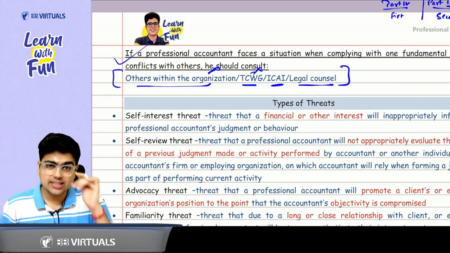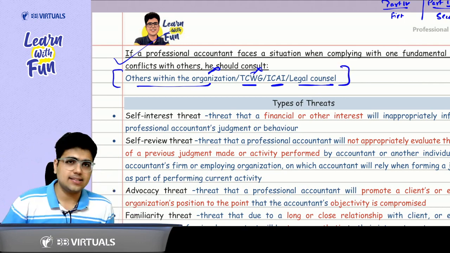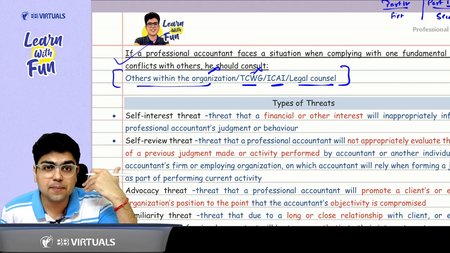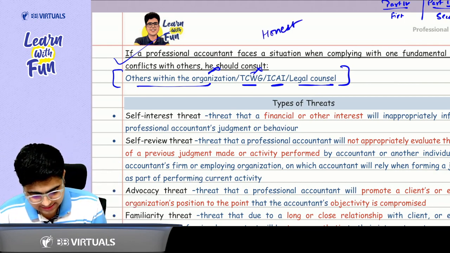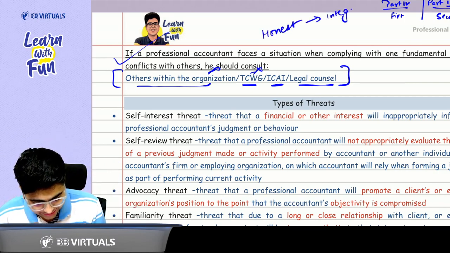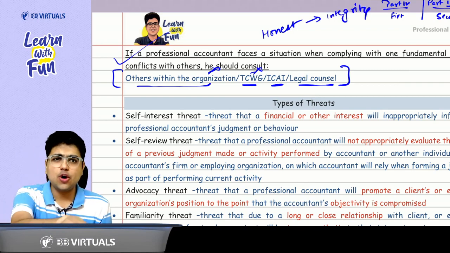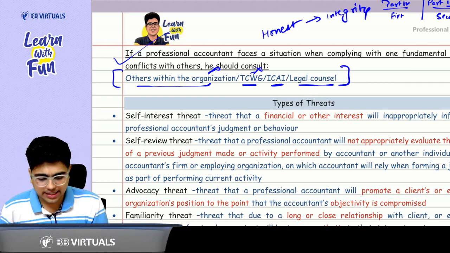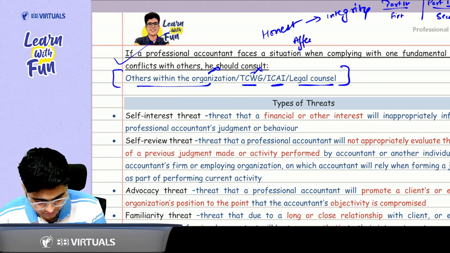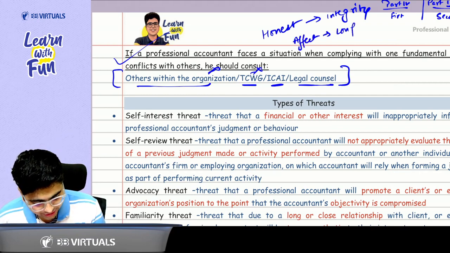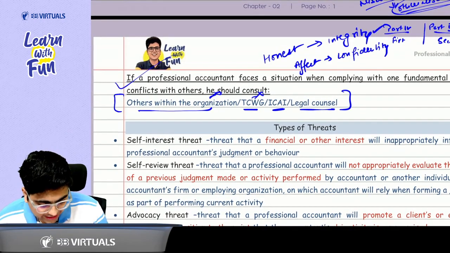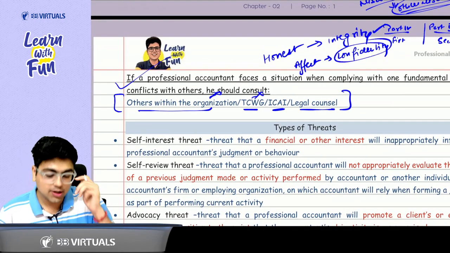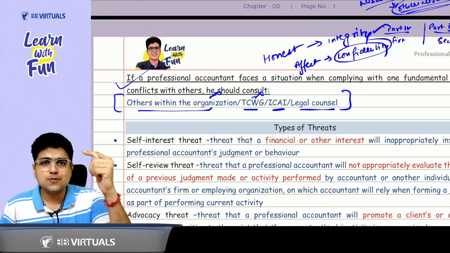So these are the 4 points that you just need to consider. In case I am trying to be honest, by being honest, what am I trying to exercise? Sir, I am trying to exercise integrity. Got it, sir. And by being honest, there is a problem that it may affect my confidentiality. So now by following integrity, I am affecting my confidentiality. In this case, what do I need to do?